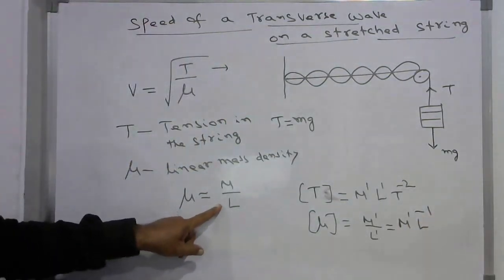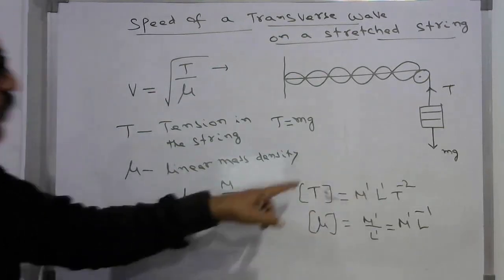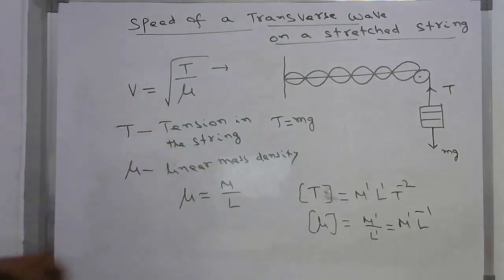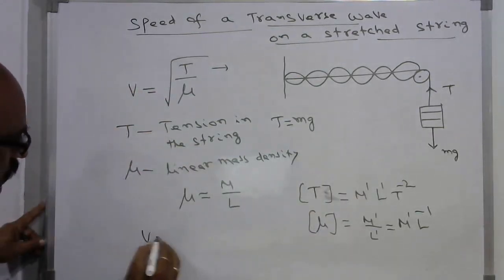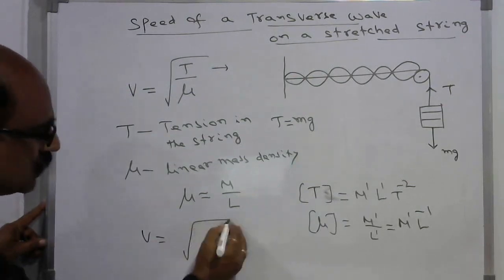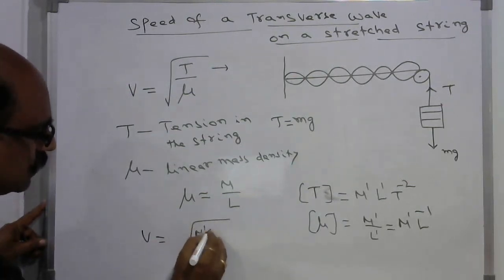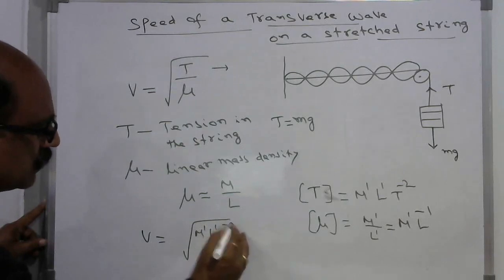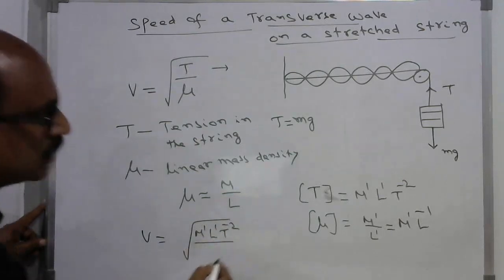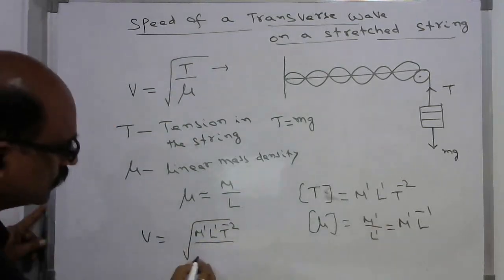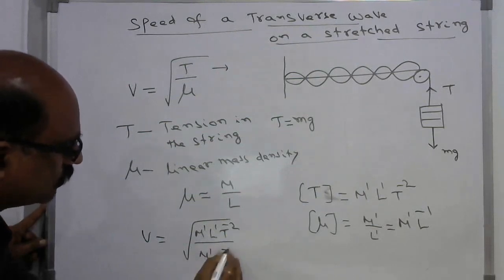Now if you substitute these two values in this equation, the speed is equal to the square root of M^1 L^1 T^-2 divided by M^1 L^-1.